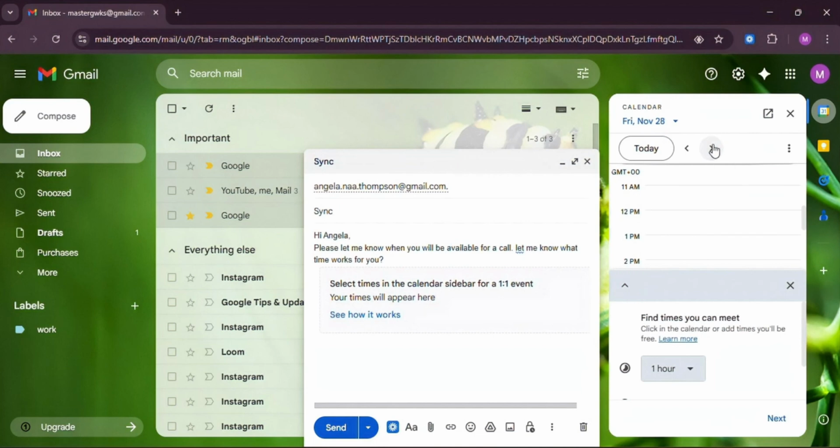You can toggle between the days to pick the exact time blocks you want to propose. Just click on any day and highlight the hours you're available.